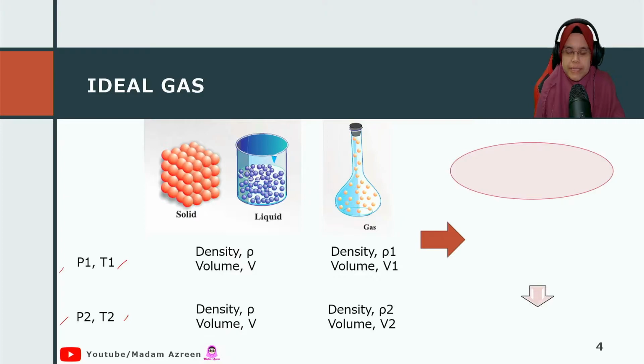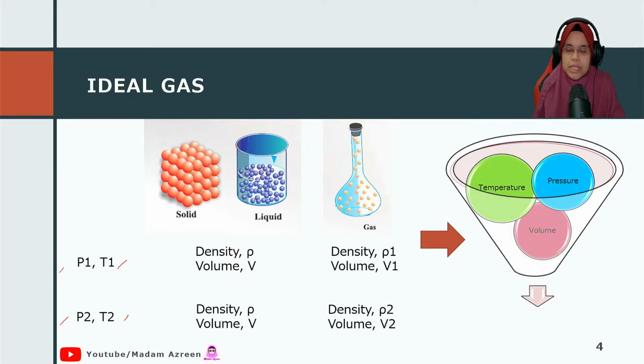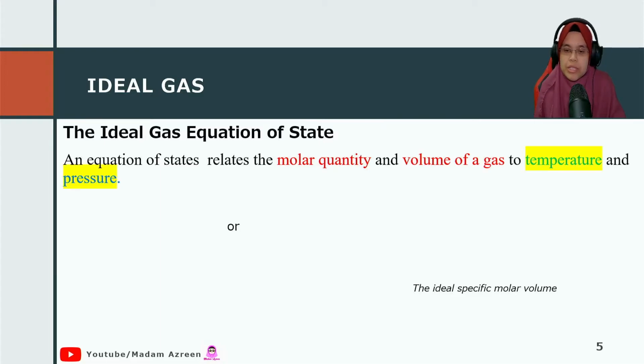Because of this, we need a PVT relationship. We need a relationship to relate the density, and to relate the volume with the pressure and with the temperature. Therefore, when we have a volume, a temperature and a pressure, we would like to relate them in a single equation we call the PVT relation. And the equation is named the ideal gas equation of state.